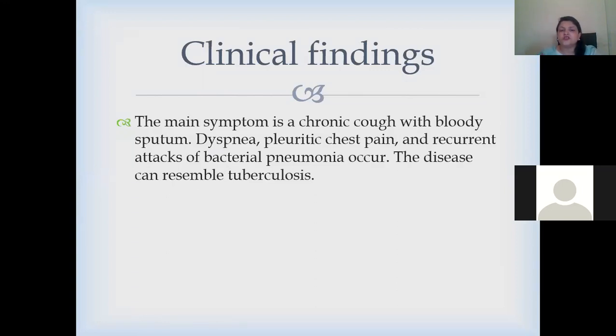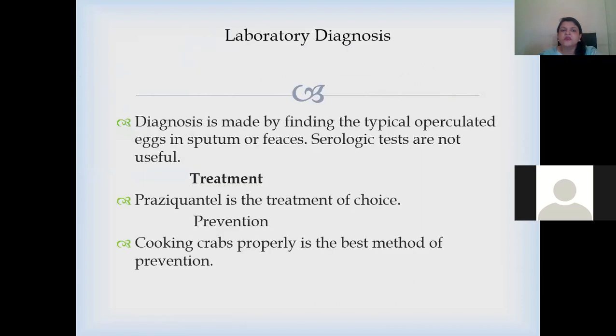Dyspnea, pleuritic chest pain, and recurrent attacks of bacterial pneumonia are very important. The disease can resemble tuberculosis. How will we diagnose it? The diagnosis is made by finding the typical operculated eggs in the sputum or feces. Serological tests are not useful. Treatment is praziquantel, and prevention is to cook the crabs properly before eating them, which is the best method. And obviously, the human sanitation system should be very mature.